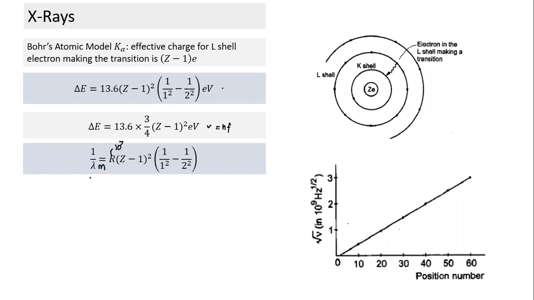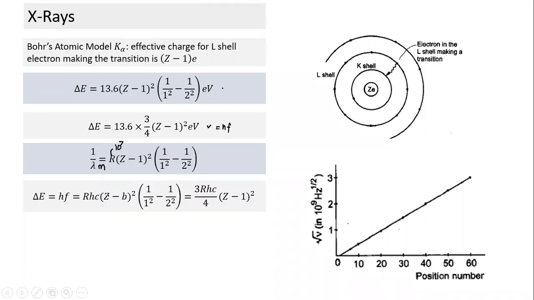So what we notice here is that wavelength is inversely proportional not to the atomic number, but to (atomic number minus 1) squared. Or we can say frequency is proportional to (Z minus 1) squared, or the square root of frequency is proportional to Z minus 1. We can write it in different forms. So delta E is equal to hf, and we can write this form.